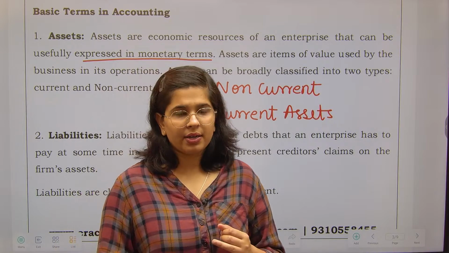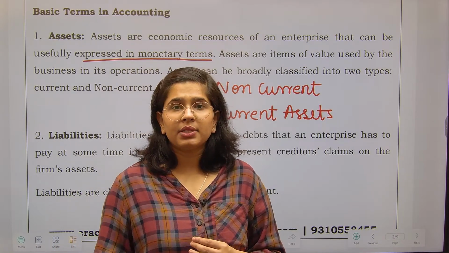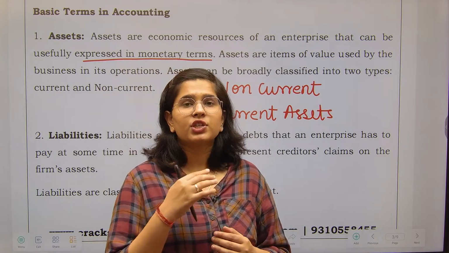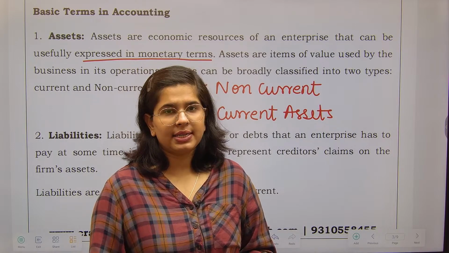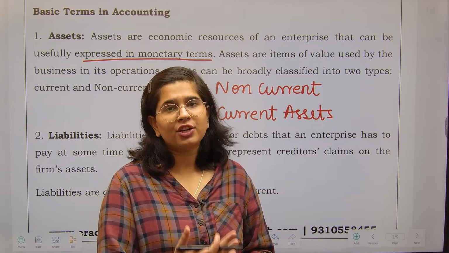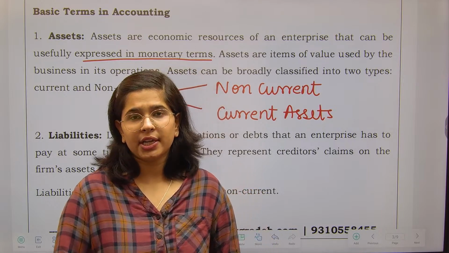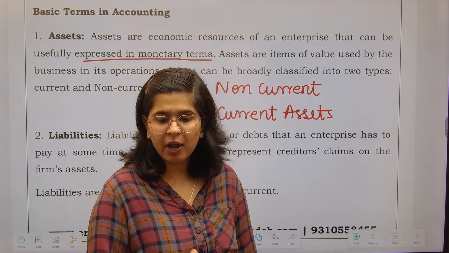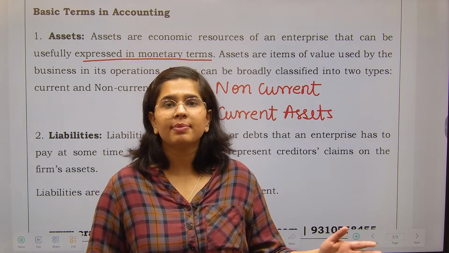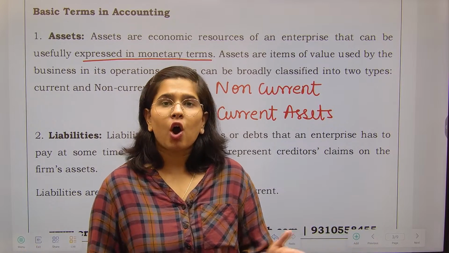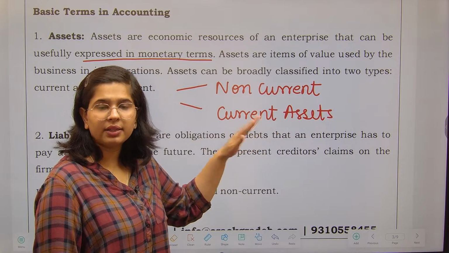करंट असेट्स में आपका स्टॉक आ गया, आपके डेटर्स आ गए. ठीक है, any marketable securities. Marketable securities means which can be a liquid asset. Liquid asset means जिसको आप in cash करा सकते हो बहुत जल्दी, and for which you do not have an intention to hold them for a longer period. ठीक है? So investments are also two types: long term investments, short term investments. Long term investments will go in non-current assets, short term investments will come under current assets.